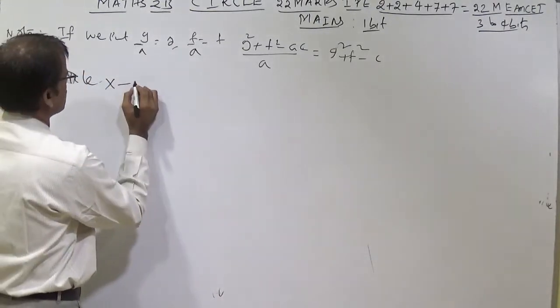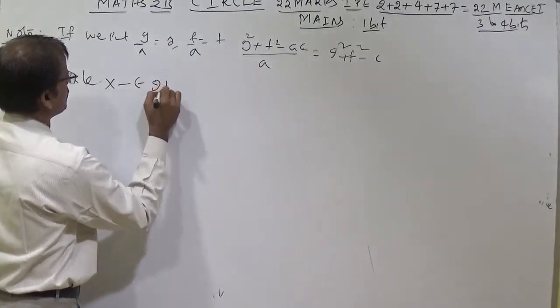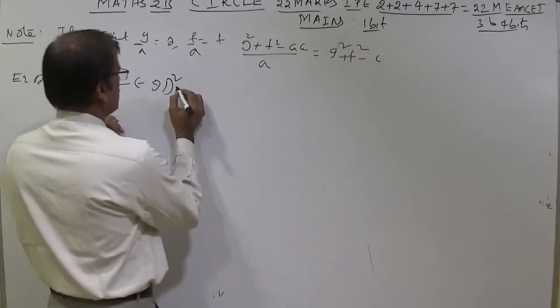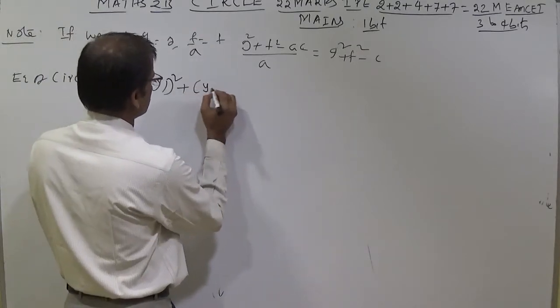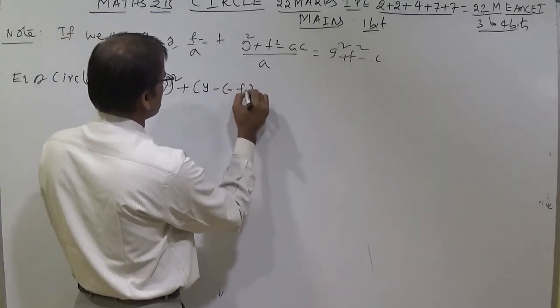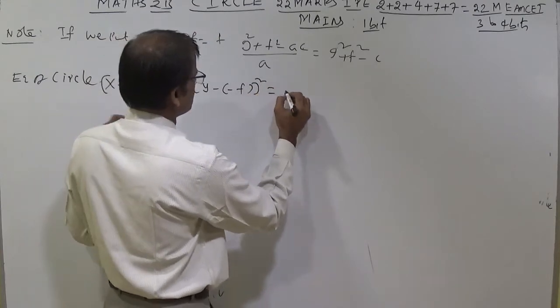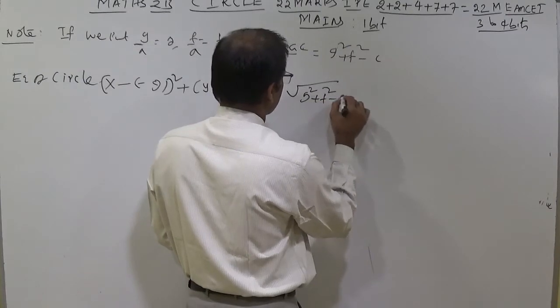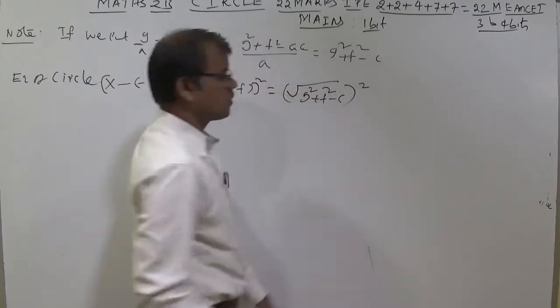Equation of a circle. In the previous model, we can write here x minus of minus g whole square plus y minus of minus f whole square is equal to, you can write here, g square plus f square minus c total whole square.